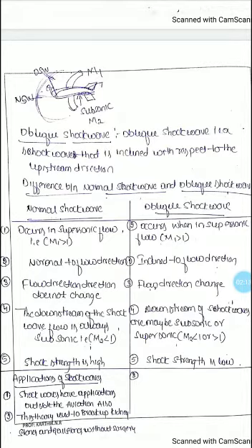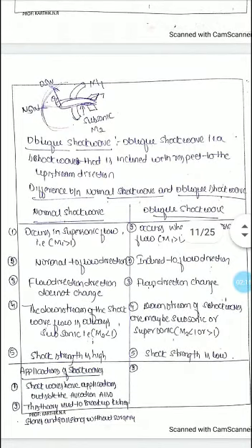So we will discuss the differences between normal shock waves and oblique shock waves. Normal shock waves always occur when the Mach number is greater than 1. The same condition applies in the case of oblique shock waves also. Normal shock waves flow in the normal direction. In the case of oblique shock waves, the object is inclined to the flow direction. The flow direction in a normal shock wave doesn't change. In the case of oblique shock waves, there is definitely a flow direction change.